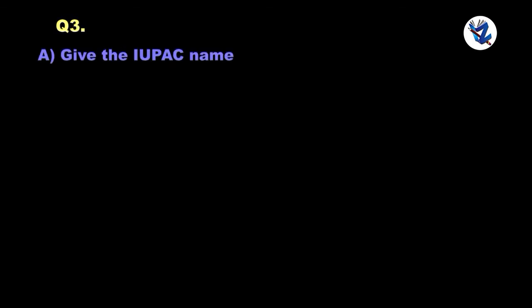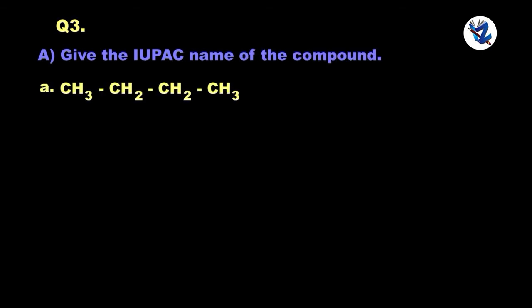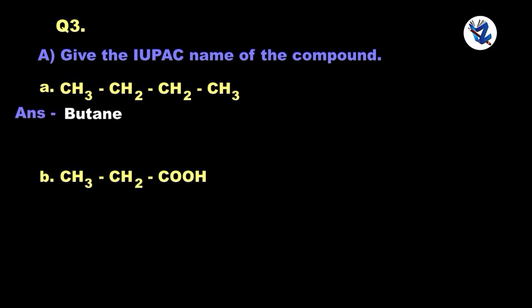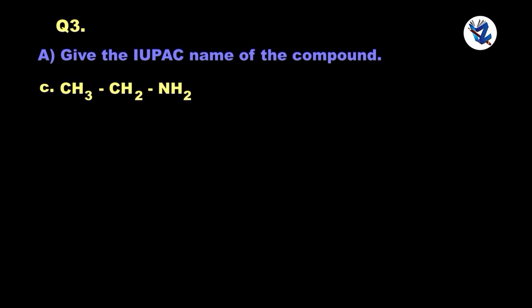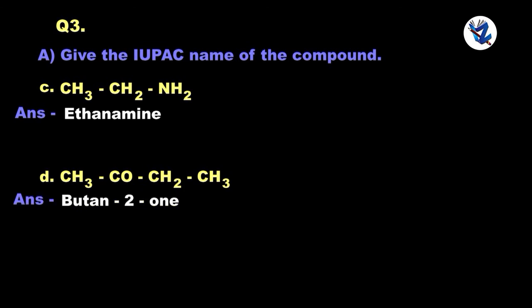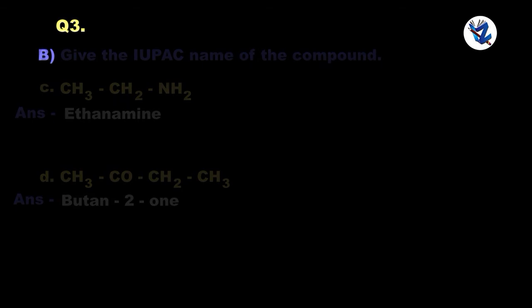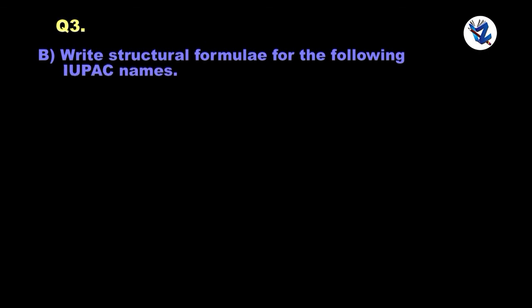Question 3. Give the IUPAC name of the following compounds. Butane, propanoic acid, ethanamine, butan-2-one. Next question. Write structural formulae for the following IUPAC names.